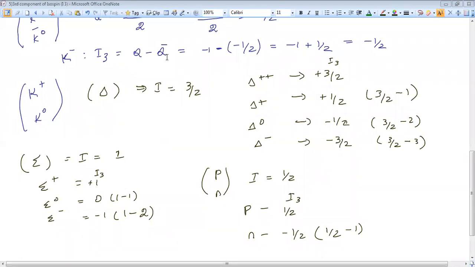You can use this formula or the trick I told. Assume you are using this formula: average charge is equal to the charge of the omega minus, so both things get cancelled and you will get 0. Someone has asked how to find the I3 value of omega minus. Okay, I will do that also.